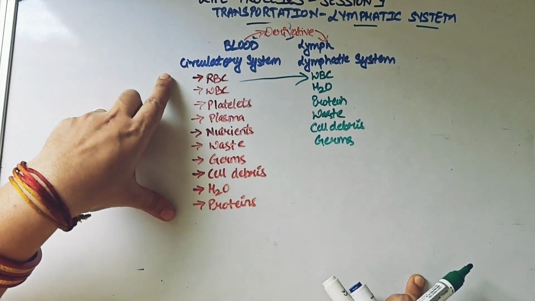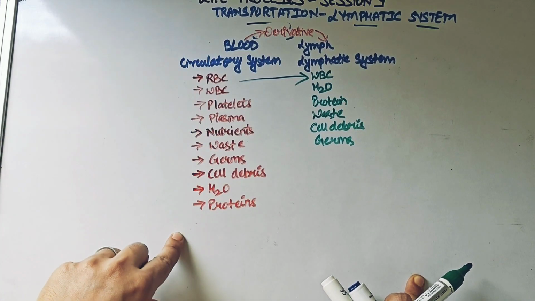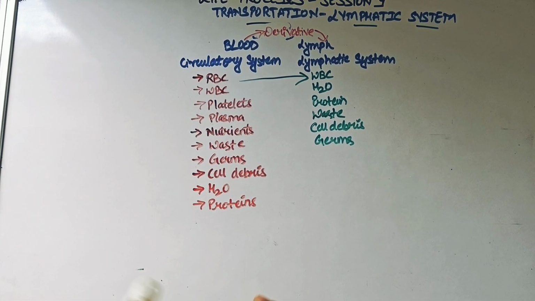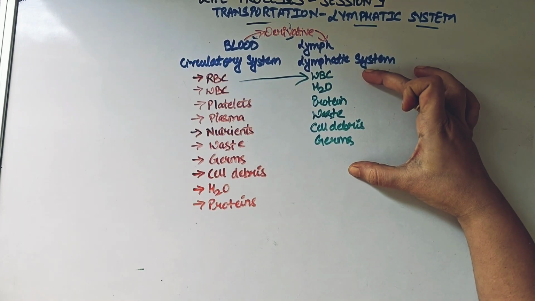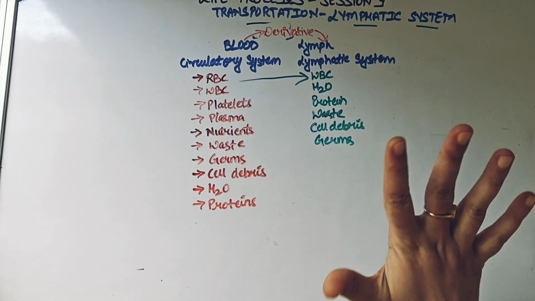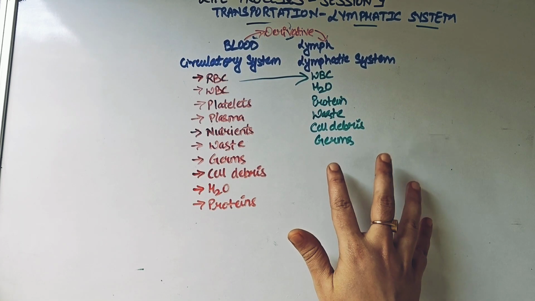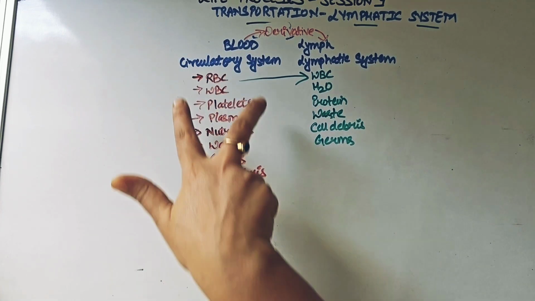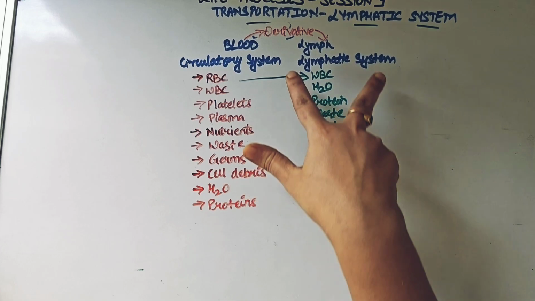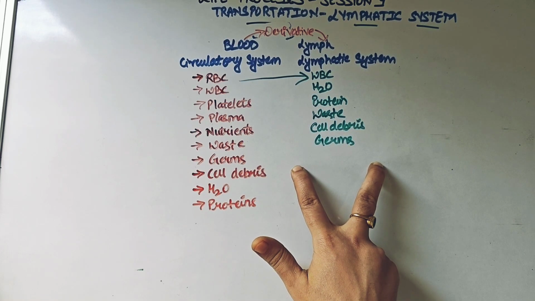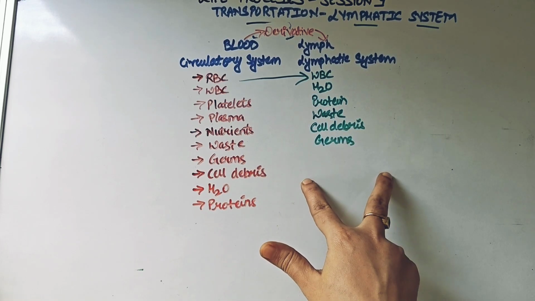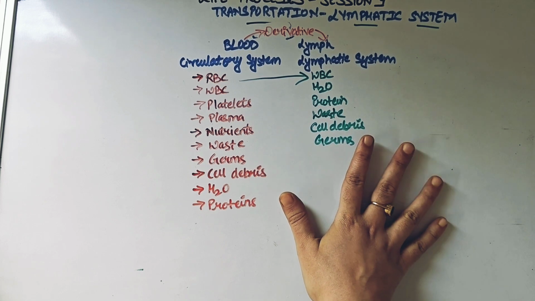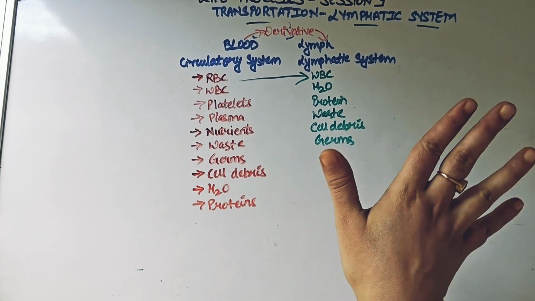In this condition, your blood has got lots and lots of substances that can cause harm to it, right? So as you can see here, in your lymph, these are your important major components. Does it have any pigment that it can give color? In blood, we know there is a respiratory pigment, right? Hemoglobin, and due to that the blood is red in color. But do we see any presence of RBC or any other such component here? So the answer is no. There is no such component which is going to give any color to the lymph.